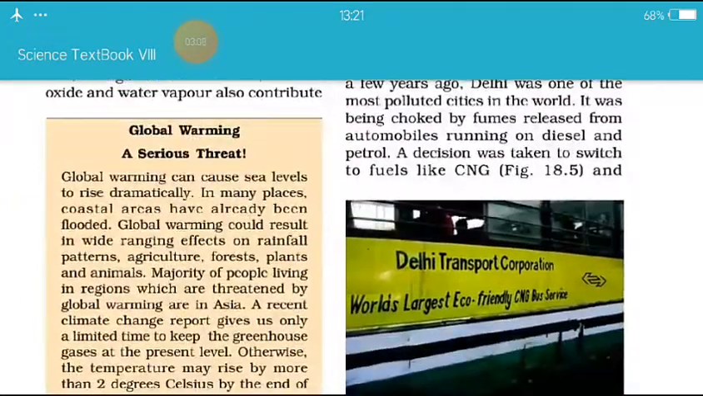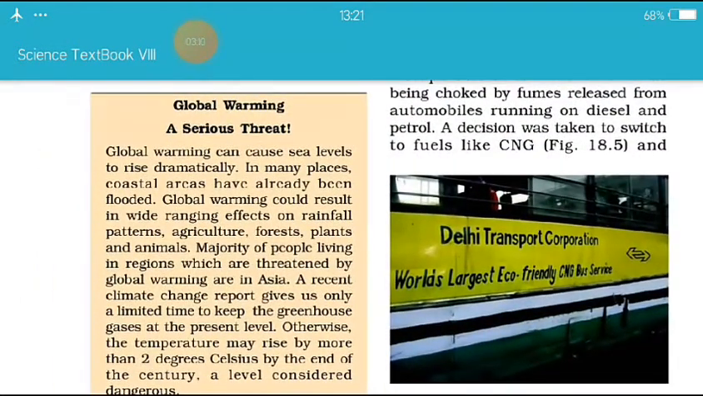Okay, यहाँ ग्लोबल वार्मिंग के बारे में लिखा है. What is global warming? A serious threat. Global warming can cause the sea levels to rise dramatically in many places. Coastal areas have already been flooded.